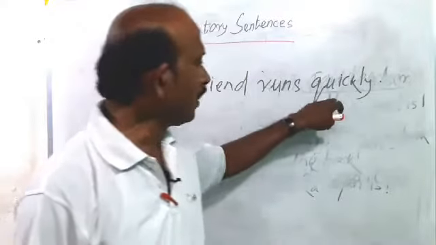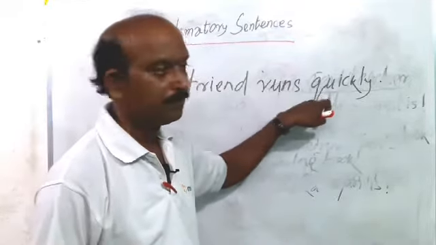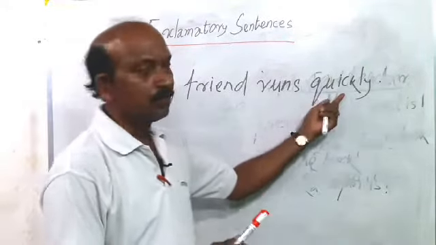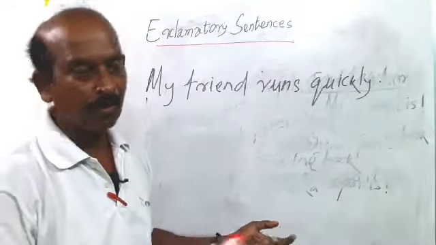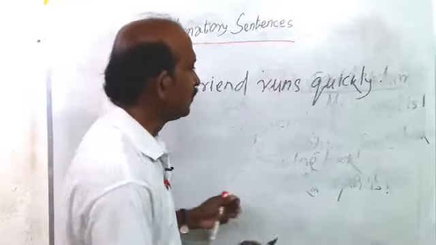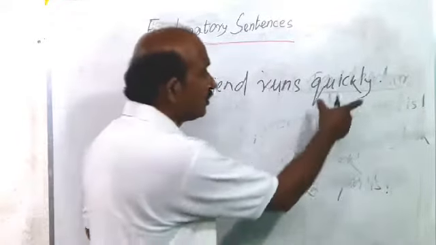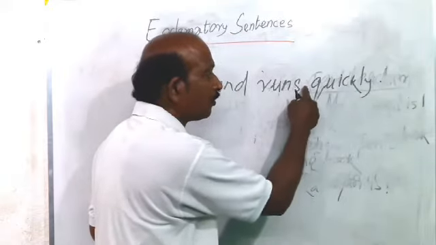So here we focus on the word quickly. When we turn this sentence into an exclamatory sentence, it will take how. So how can we change it? Follow, the same rule is applied here. Before quickly, that means before the adverb, use how.